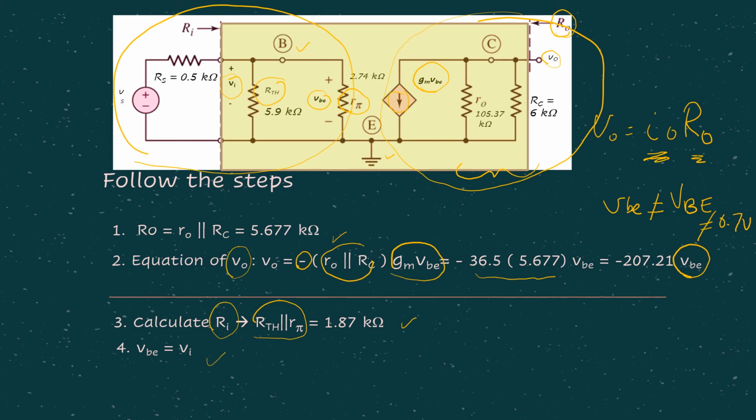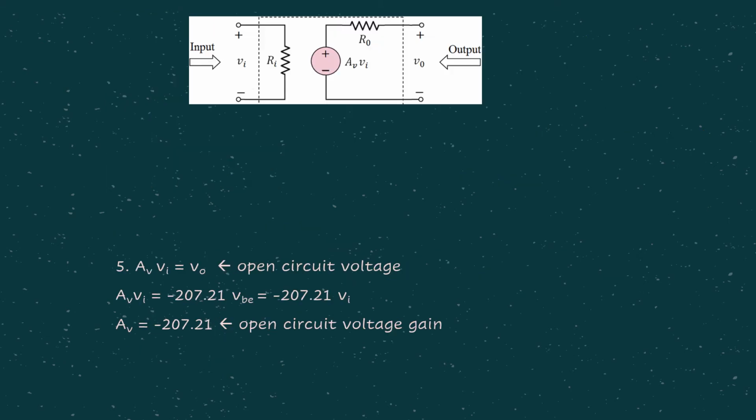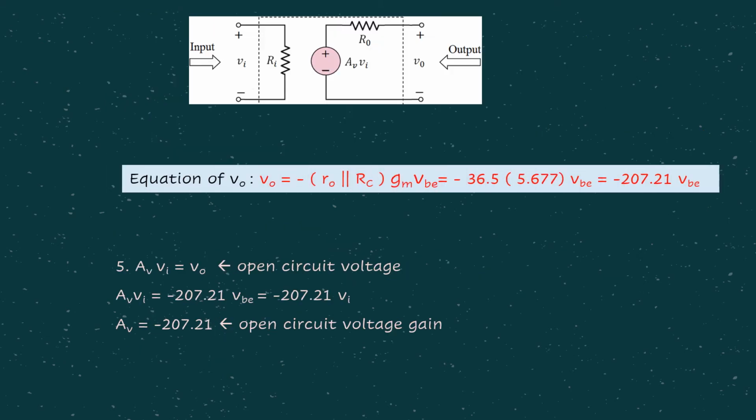Then what can we do next? What do you do next after step number 4? Remember, we already have the equation of Vo, where Vo is given in terms of vbe from step number 2 just now, remember?